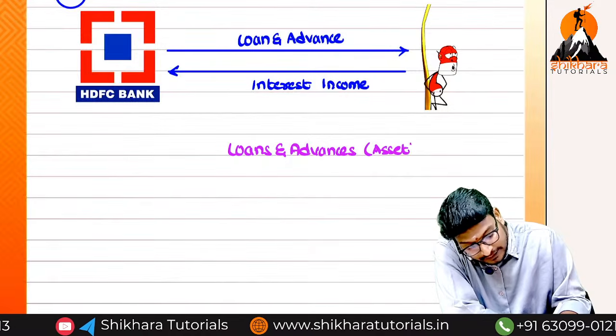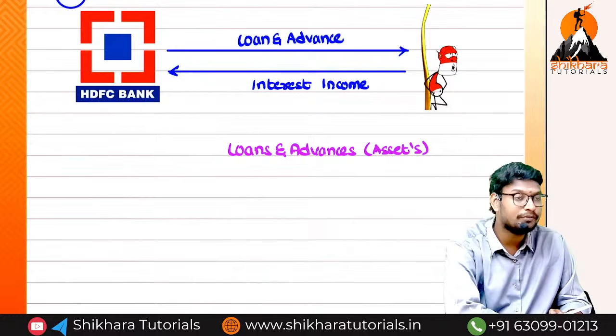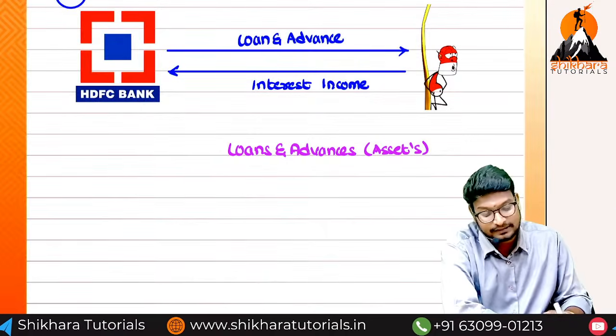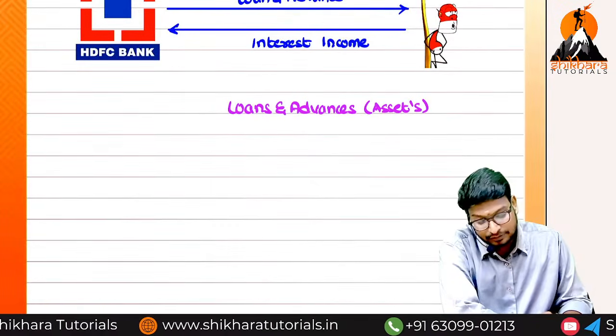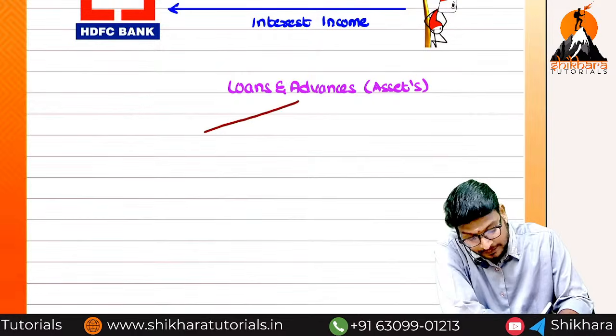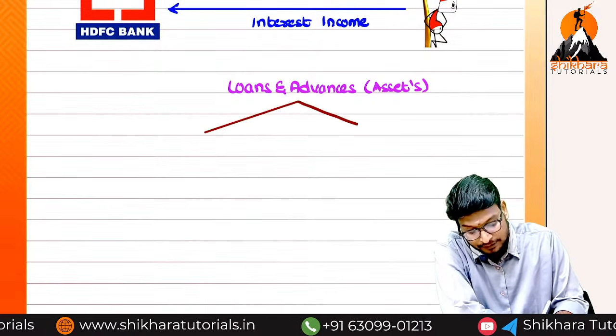Asset or liability? Assets. There will be not only one loan, there will be N number of loans and advances. That is the reason we call them assets. Now I can divide these total assets into two parts.